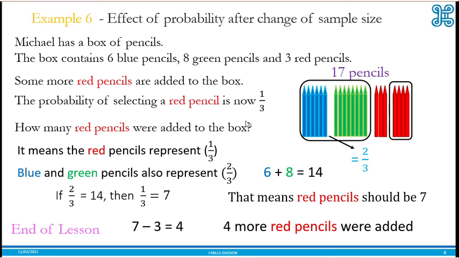And that brings us to the end of lesson 1. Look out for lesson 2 for relative frequency and experimental probability.